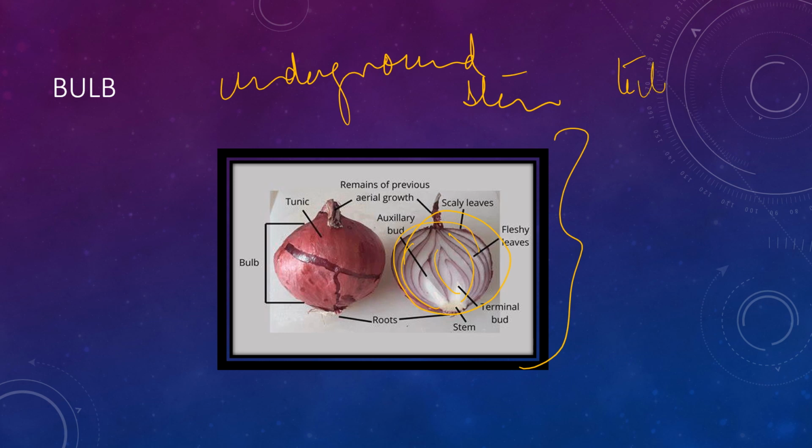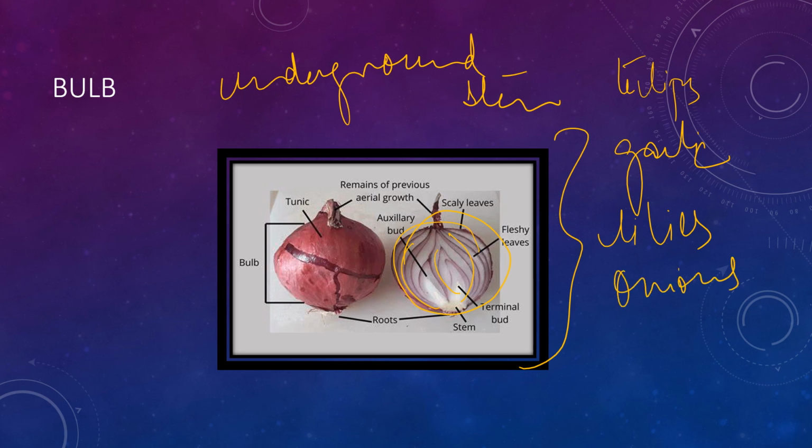Tulips have bulbs. Garlic also has bulbs. Lilies have bulbs. When you take out these plants, you can see that these are underground stems having bulbs, like garlic, lilies, tulips and onion. They all have scale leaves with a bud, and the membranous leaves are called scale leaves. So these are only these scaly leaves.